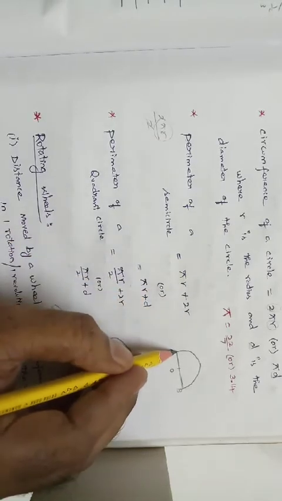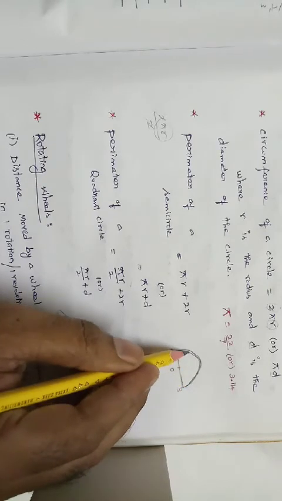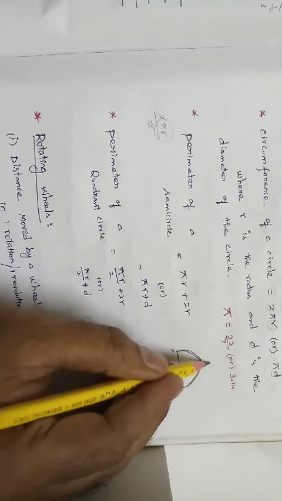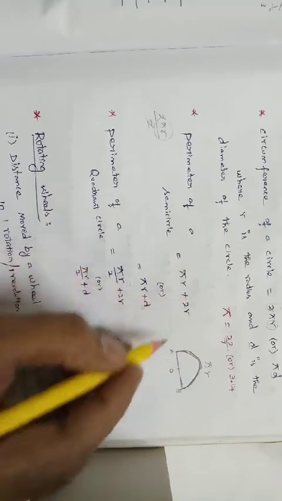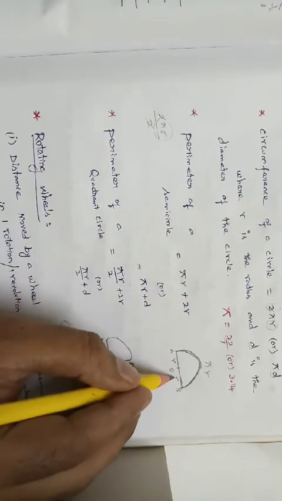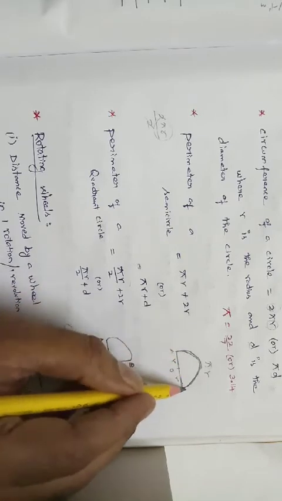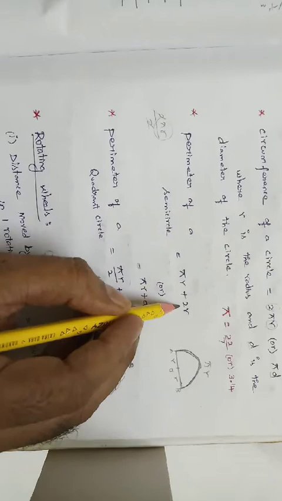See, pi r is only this A to B arc. Plus 2r: OA is 1r, OB is 1r, so r plus r is 2r. So the full semicircle perimeter is pi r plus 2r.